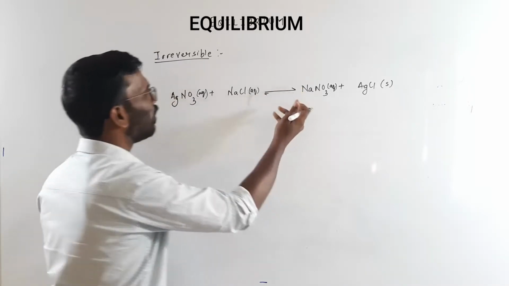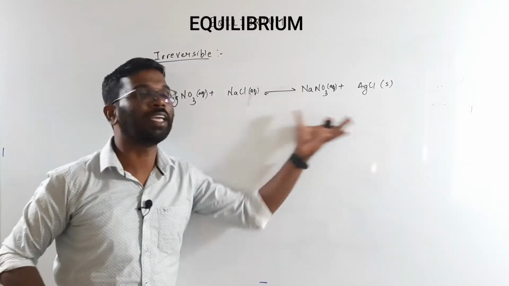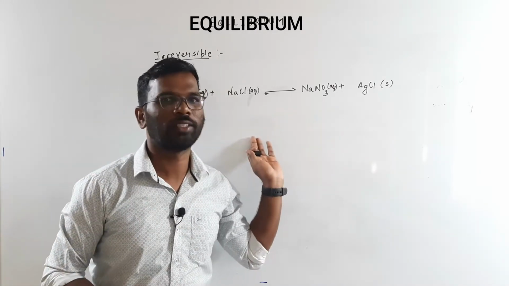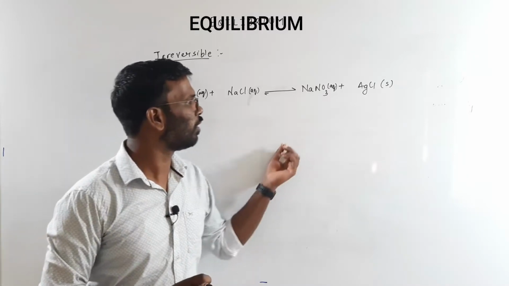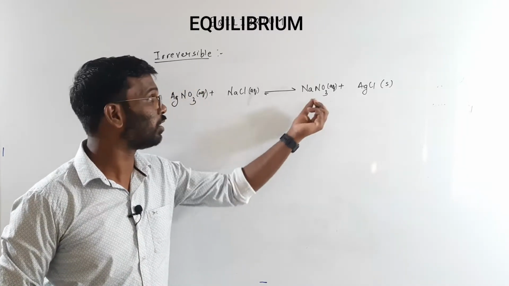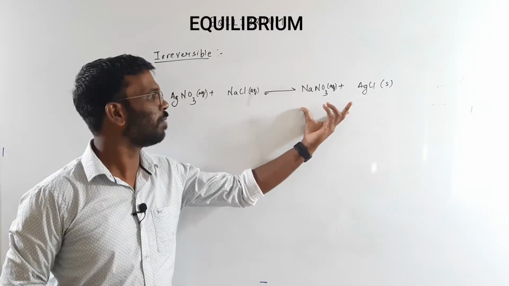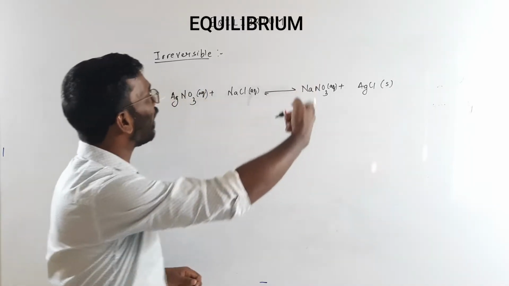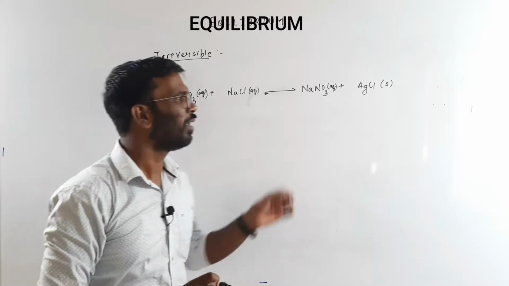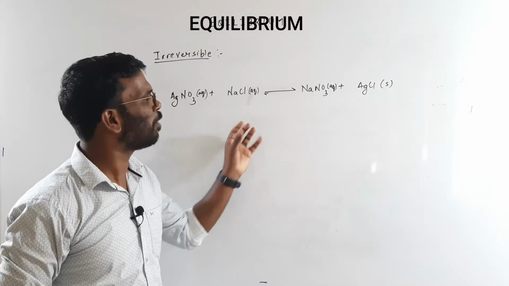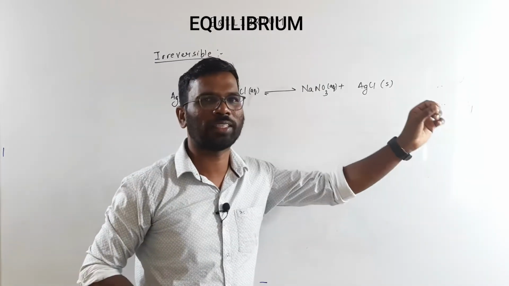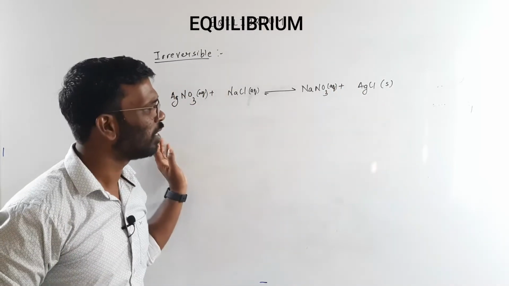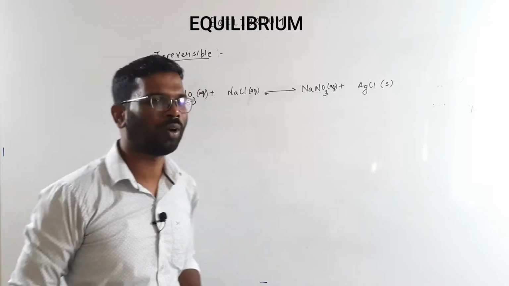In the backward direction, the equilibrium is very small, negligible. Although it is equilibrating, the change is not significant. Here the reversible reaction is not significant. So this reaction is also not considered to be equilibrating, because 99.9% of the reaction goes in the forward direction and 0.1% in the backward direction. So this is almost considered to be a forward reaction only.